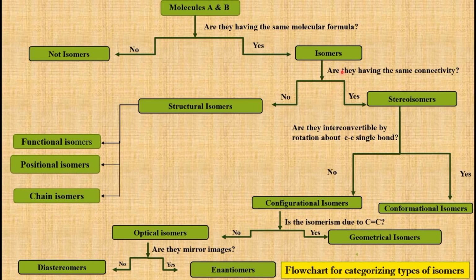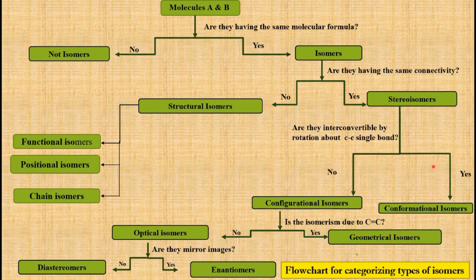Now, if the isomers have the same connectivity of atoms, and they differ only in the spatial arrangement of atoms and groups in three-dimensional space, then they are called stereoisomers. And if these stereoisomers are interconvertible by a rotation about a carbon-carbon single bond, then they are called conformational isomers.